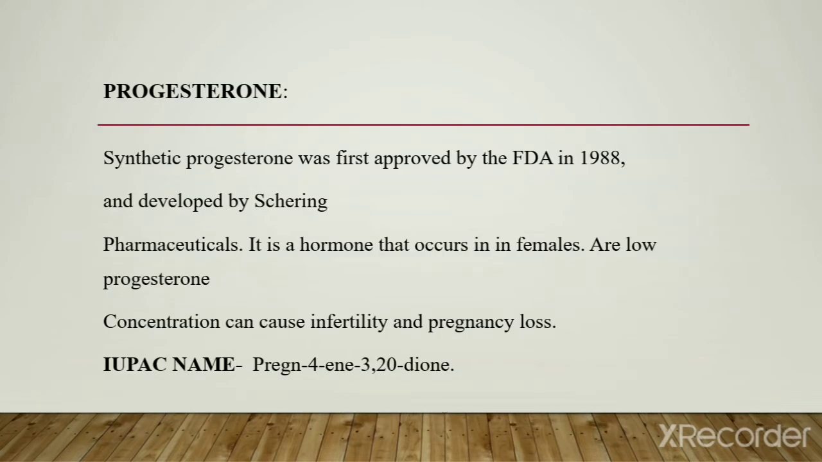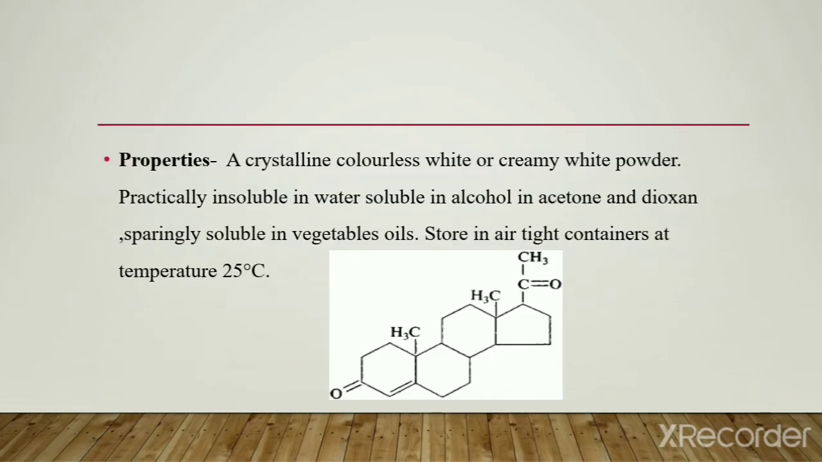Next, progesterone. Synthetic progesterone was first approved by the FDA in 1988 and was developed by Schering Pharmaceuticals. It is a hormone that occurs in females. Low progesterone concentration can cause infertility and pregnancy loss. So this is the structure of progesterone.